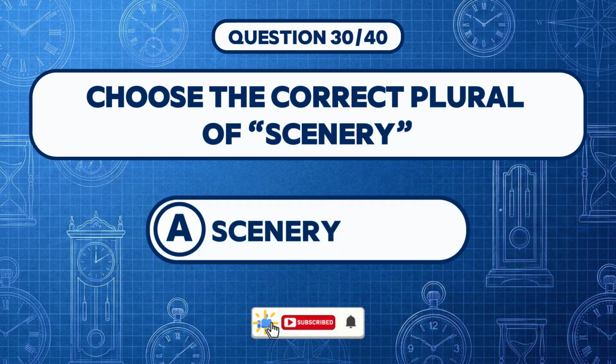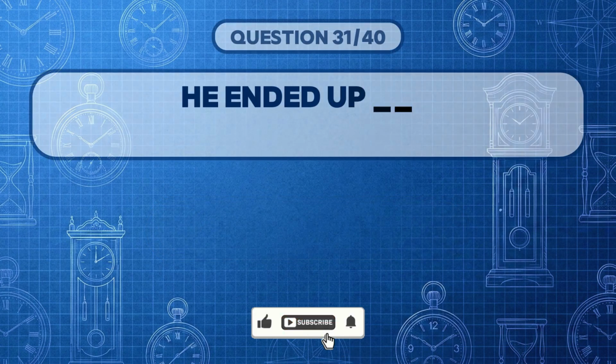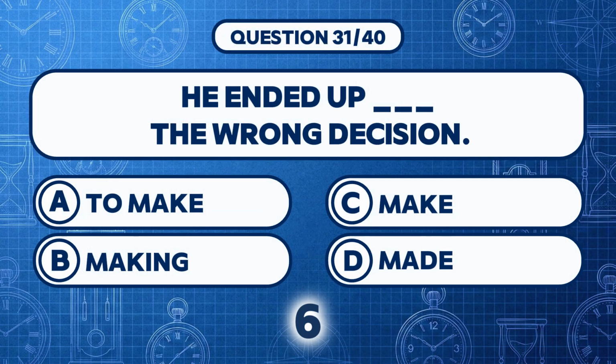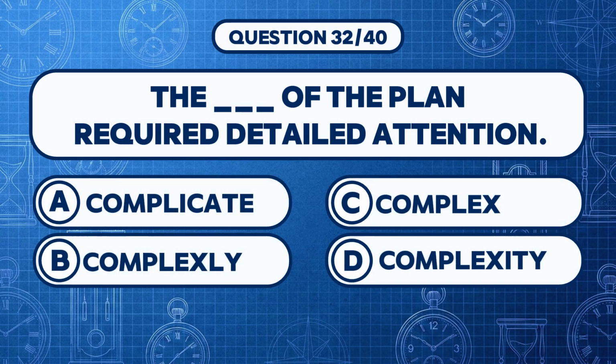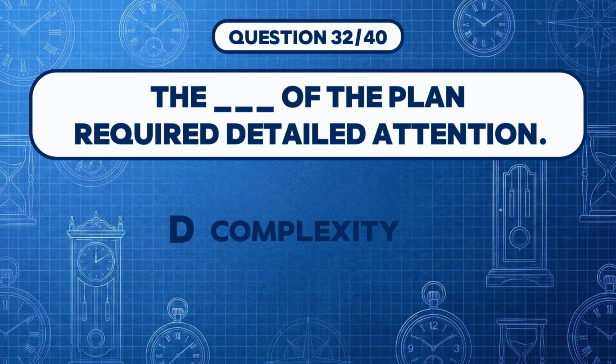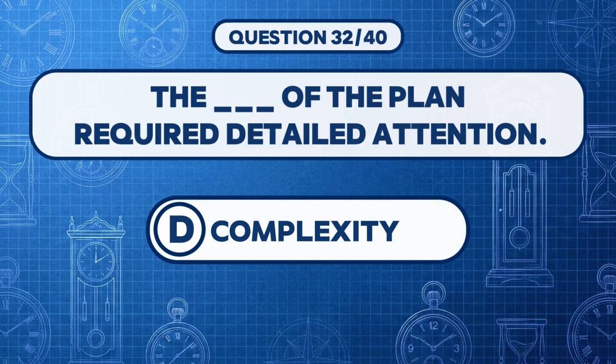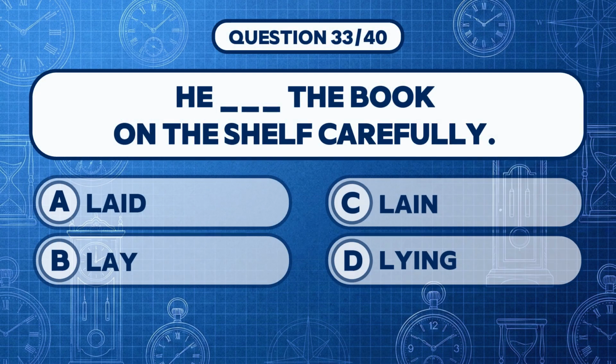Answer A. Scenery. Fill the gap. Answer B. He ended up making the wrong decision. Can you guess the missing word? Answer D. The complexity of the plan required detailed attention. Fill the gap.